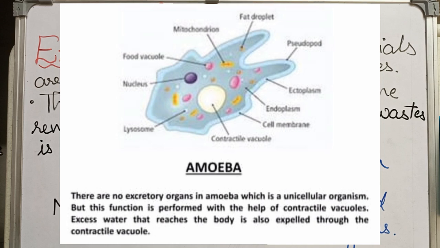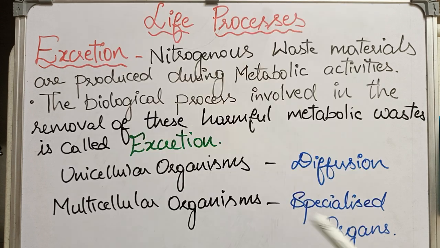So here also, in these unicellular organisms, what is happening? The vacuole is collecting the waste materials. So this vacuole has a high concentration of waste materials when compared to the substances present in the surrounding water in which they are living. According to the law of diffusion, molecules move from high concentration to low concentration. That means nitrogenous waste materials will move from the vacuole to the outside water. That is how excretion takes place in unicellular organisms.